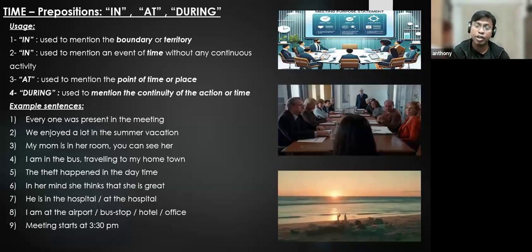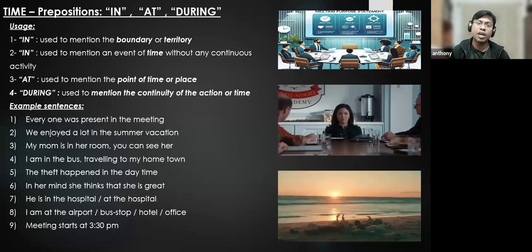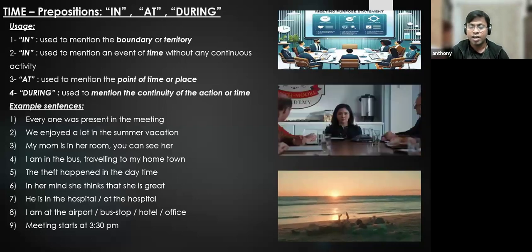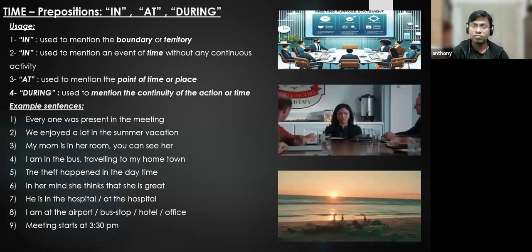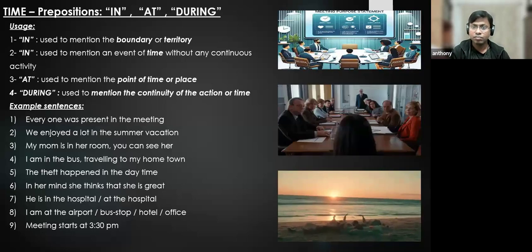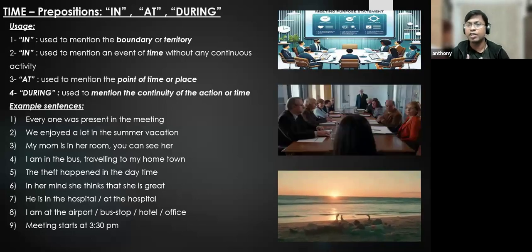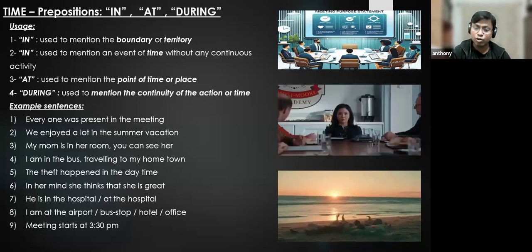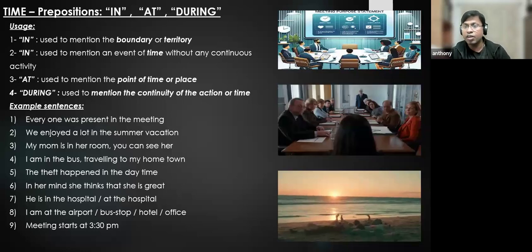If I talk about some continuous action, say for example, I've learned a course of playing music. During summer, I went to coaching classes. You see, during summer means I'm talking about the continuity of the activity.